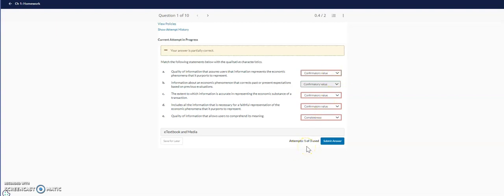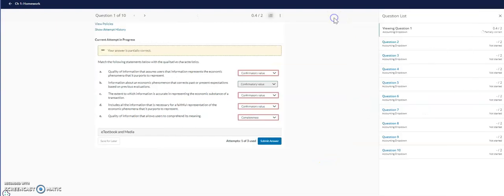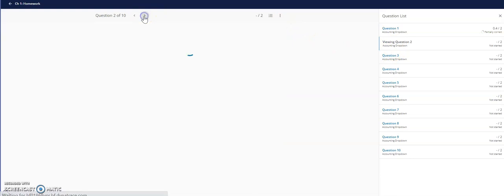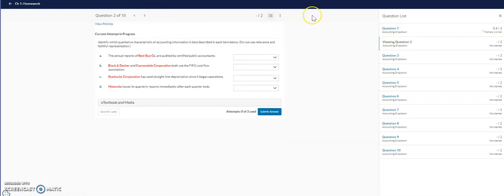this is only set for 3. I'll make sure that's corrected. You can do this as many times as you need to make sure you understand each of the problems. So you'll have that for each question. You can either hit forward from here or come down to the question list and use that there.